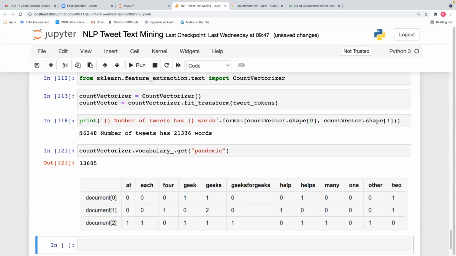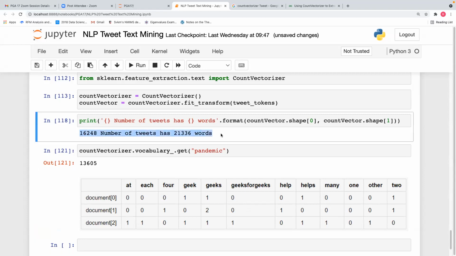Now, can we build a machine learning algorithm on this data? We can add the dependent variable, sentiment, to this matrix, and we can build. But the problem is there are only 16,248 rows, but you have 21,336 variables.